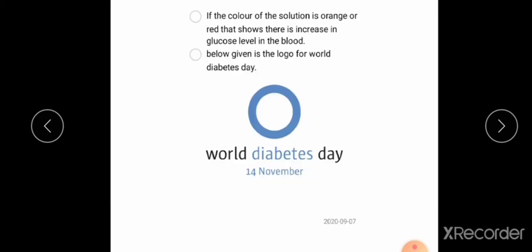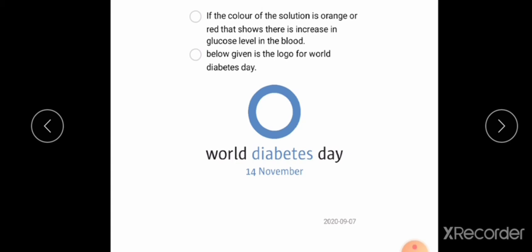Now, here you can see the logo for World Diabetes Day. It comes on 14th November. The colored logo indicates diabetes, that is about the pancreas after digestion.